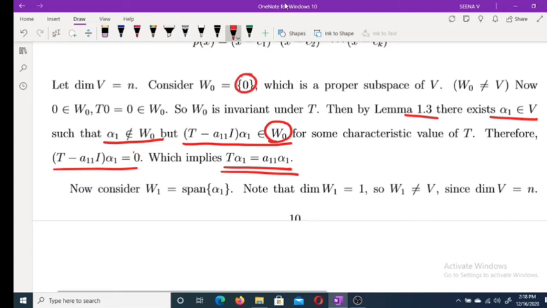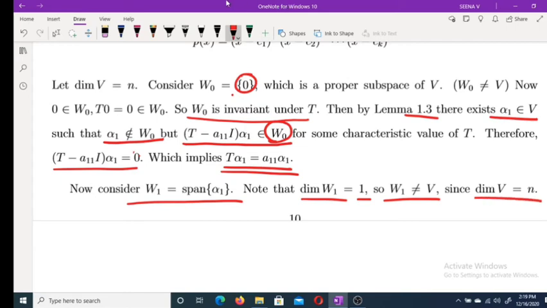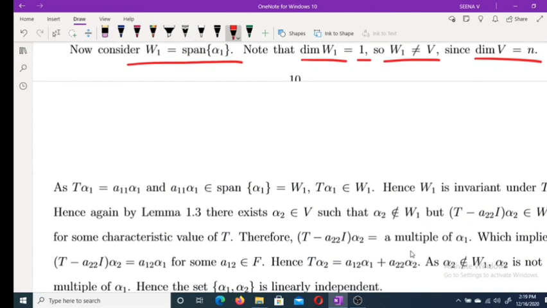We choose W0 equal to the set {0}, and W0 is invariant under T, and we apply the lemma. Then we get an alpha. For alpha we replace alpha by alpha 1 and c by a11. So T alpha 1 is equal to a11 alpha 1. Now consider W1 equal to the span of alpha 1. What about the dimension of W1? It is 1. So the dimension of W1 is not equal to that of V, because the dimension of V equals n. So W1 is also a proper subspace of V.